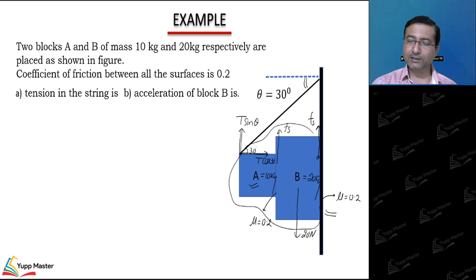So what I can see in the y direction, if I combine these two blocks, T sin theta is balanced by mg of this, that is 200 Newton, and mg of this, that is 100 Newton. So T sin theta plus F static is 300 Newton.